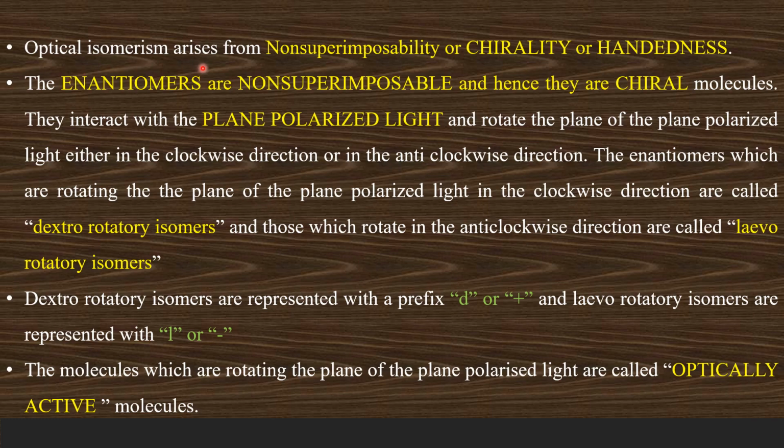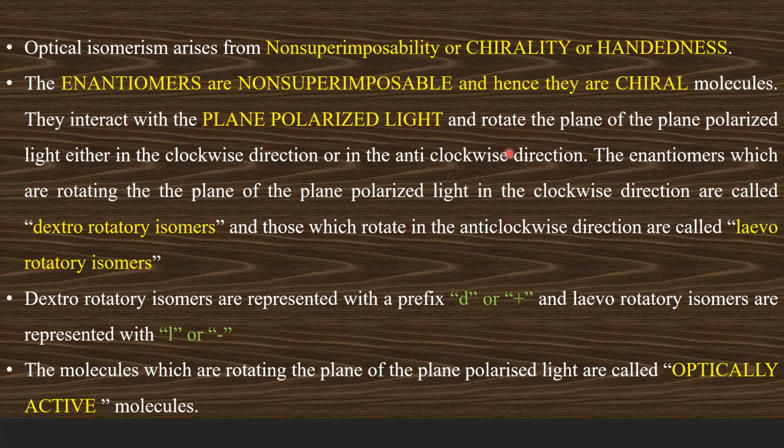Optical isomerism arises from non-superimposability or chirality, which is otherwise called handedness. If we look at our two hands, they look like mirror images, and if we keep one hand on the other, they do not exactly match with each other. That is called handedness, and such a property is called chirality or non-superimposability. So the enantiomers are non-superimposable and hence they are called chiral molecules.